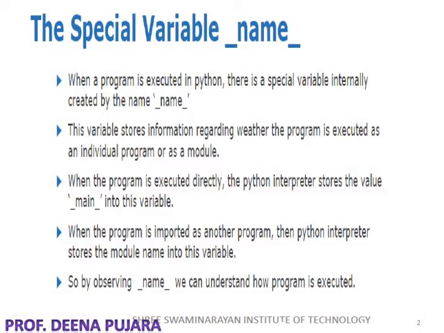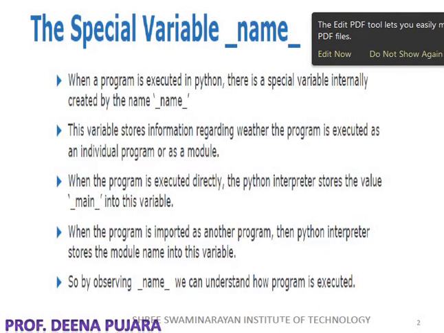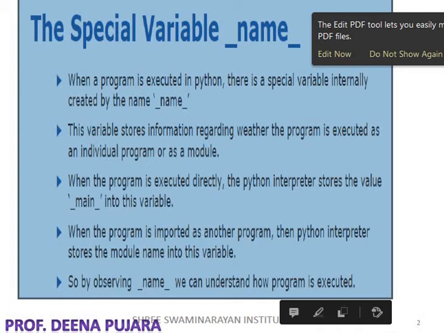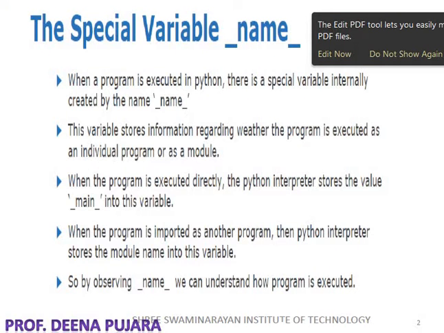__name__. Python has a special variable that contains a value when the program is executed. Whenever the program is executed, the special variable __name__ is internally created.